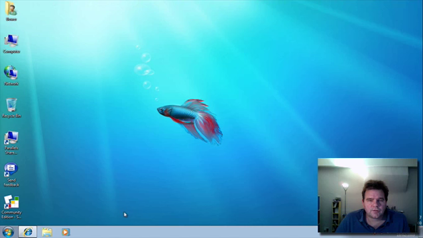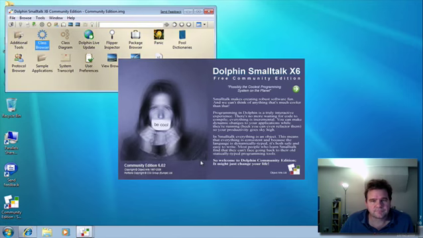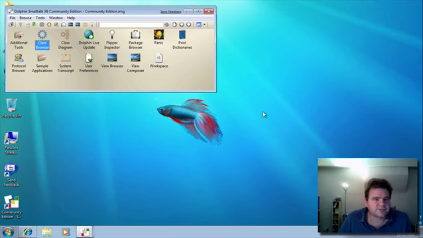Okay, so now we're ready to get started with programming this simple air traffic control game for Dolphin. We're going to do this in the free community edition of Dolphin, just to show that it can be done there. Obviously, if you have the professional version, then there are a number of features in that which will make things a bit easier. But in any case, you can get quite a long way with the free version without too much pain. Let's start up Dolphin and dismiss the splash screen.